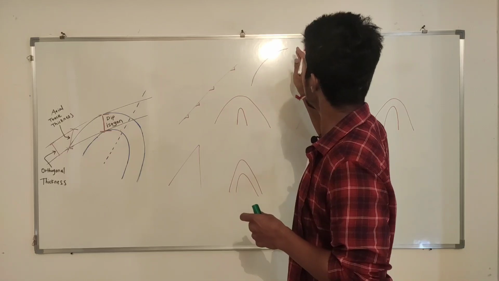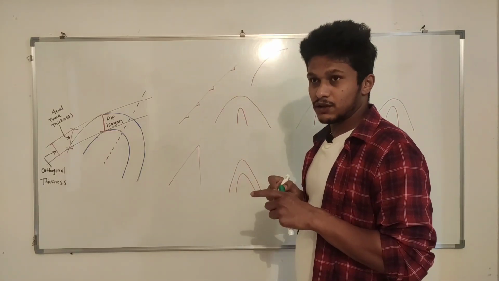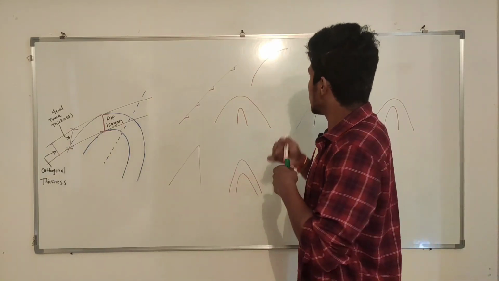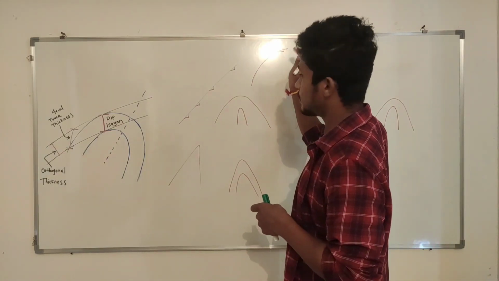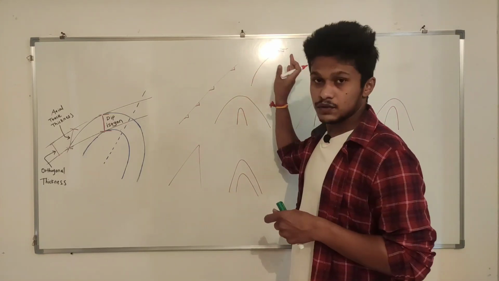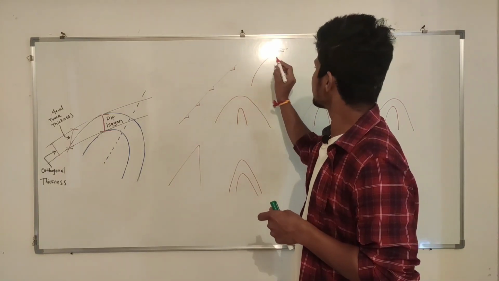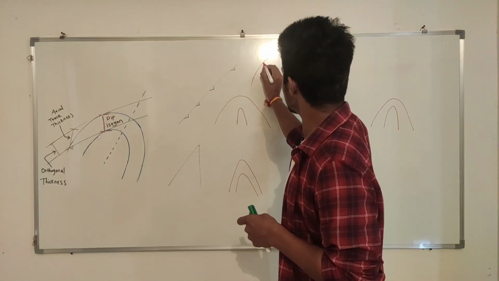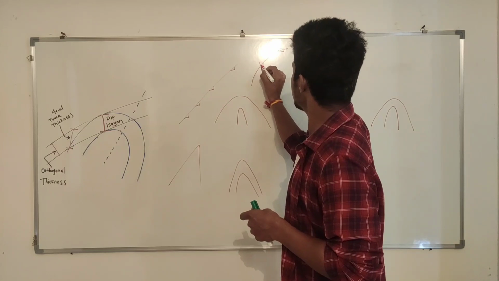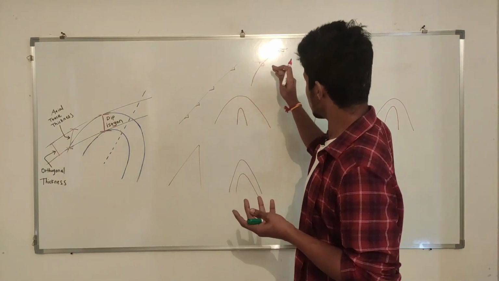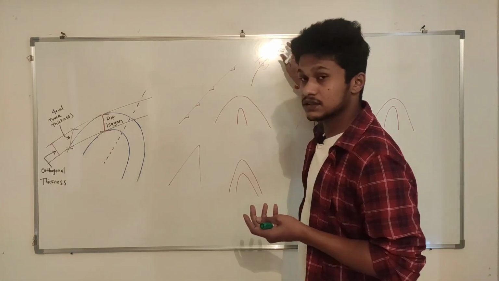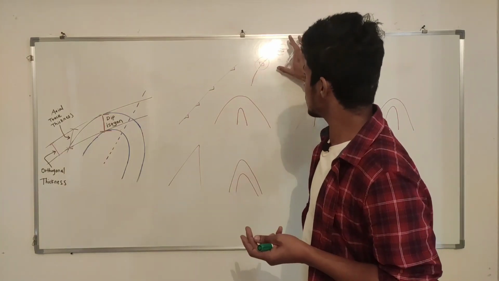Now how to calculate the dip of this surface? We cannot calculate a single dip of a curved surface, right? If you calculate the dip over here, the dip amount will be lower because this is forming a lower angle with the horizontal, right? But if you calculate the dip here, the angle of dip will be more. So this is steeper than this, right? This is steeper than the first case. So this is very important.